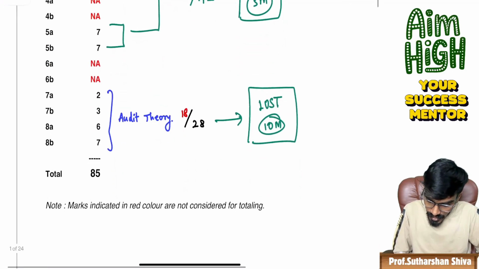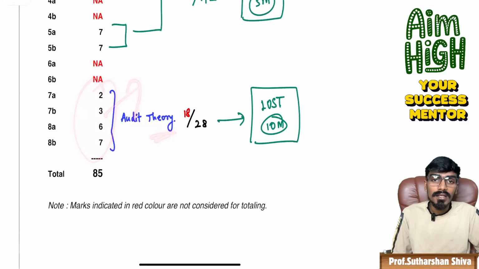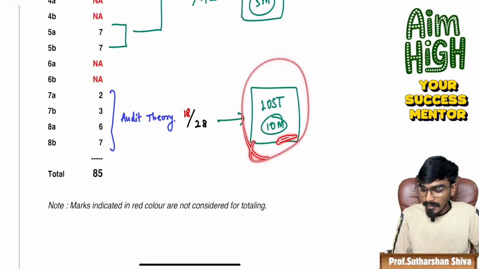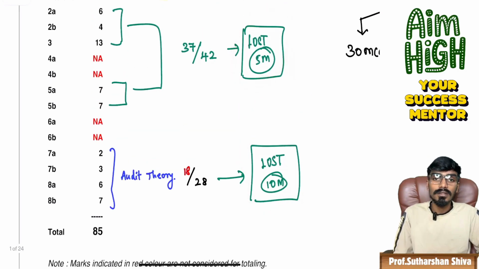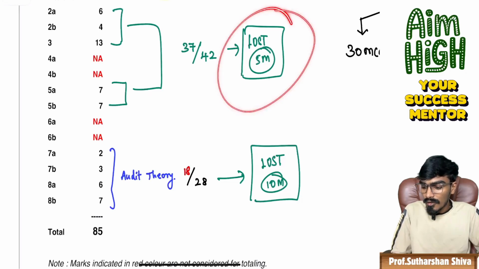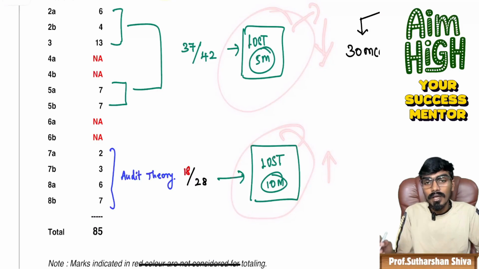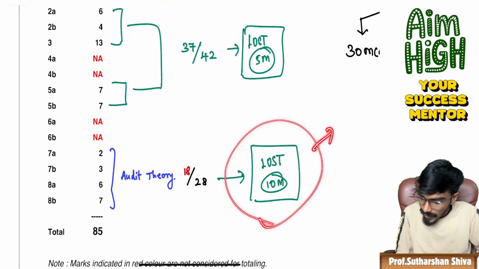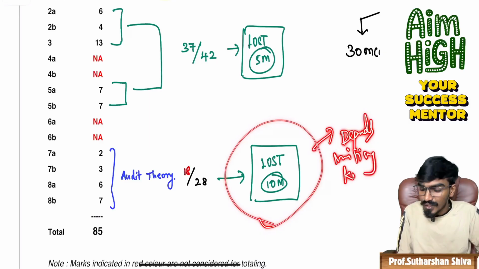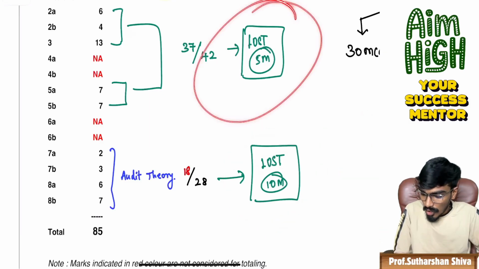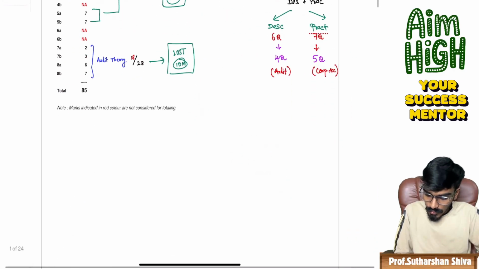Next, 4 questions from auditing theory of total 28 marks. The student, who is an all India rank holder, has scored 18 marks. She lost only 10 marks in auditing theory and lost 5 marks in corporate accounting. So losing marks in corporate accounting will always be less as compared to losing marks in auditing. Why, sir? Losing marks in auditing depends on the writing, keywords, everything has to be written. But when it comes to corporate accounting, it's only about the practical problems. We'll see how the paper went.